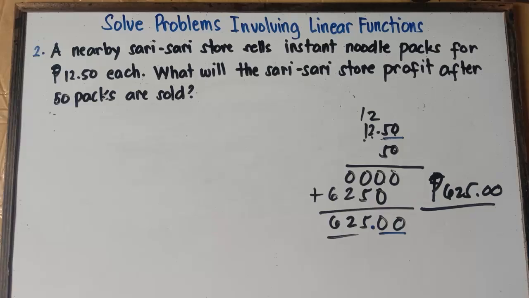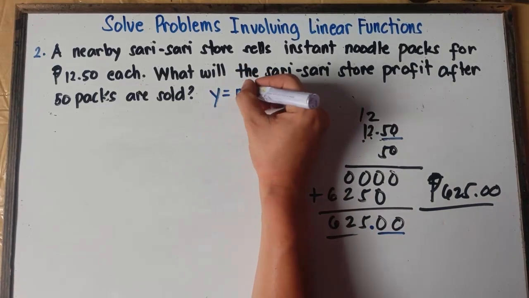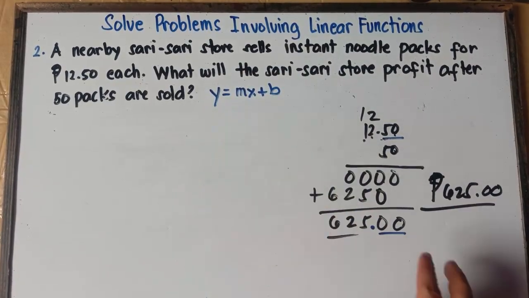That's the answer, class, for example number 2, if you understand the problem. Now, since we need to have our equation of a line, the slope-intercept form, let's do that. So this will be y equals mx plus b. This is the slope-intercept form, and we use this to find our answer.